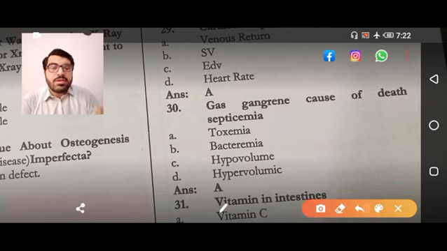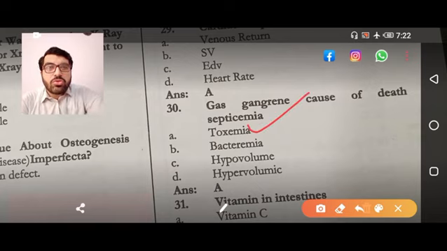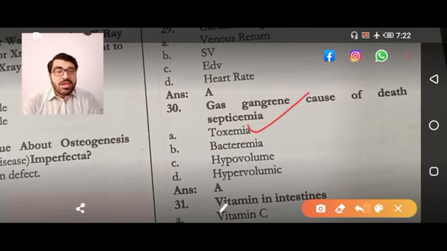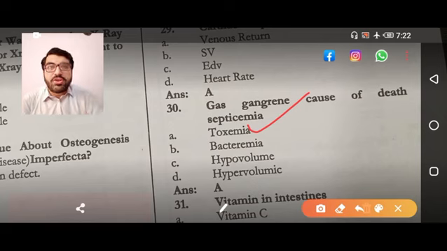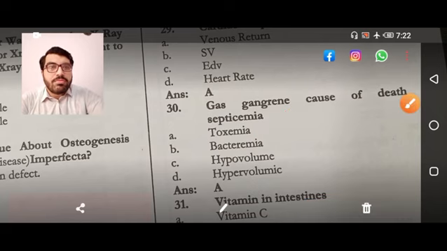Now there is another MCQ: the cause of death in gas gangrene. The answer is toxemia. Why? Because in gas gangrene the bacteria do not go to the blood and peripheral tissues. It is the toxin that the bacteria send, the alpha toxin and the like, which causes extensive destruction in the body. So it is toxemia that kills the person.